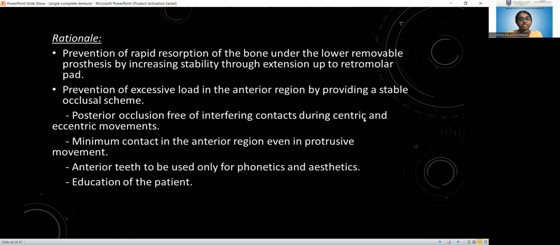And there should be minimum contact in the anterior region even in protrusive movement, because when the anterior mandibular teeth contact the maxilla, there will be more resorption in the anterior maxilla. So if you plan a minimum contact, that also can reduce the amount of resorption. Anterior teeth are to be used only for phonetics and aesthetics. So when you arrange the artificial teeth, try to avoid contact in protrusive as well as centric movements. It is kept only for the purpose of phonetics and aesthetics.